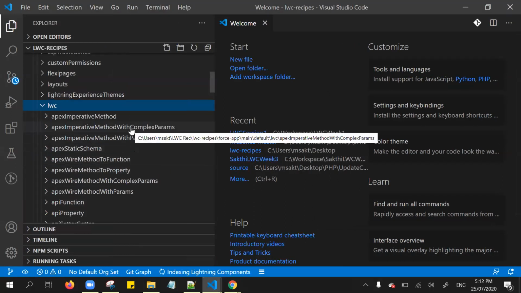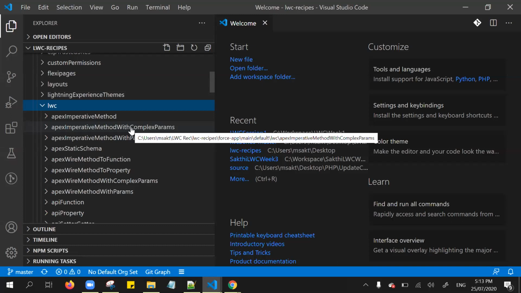The key thing is you need to know how to create a Lightning Web Component, and before that, how to set up Visual Studio Code so that we can create or access the Lightning Web Component. Then you need to know the basic things: how to write an if condition, a for loop or do while, how to use the base Lightning components, how to use Lightning Data Service, and how to use an Apex class to get real-time data.